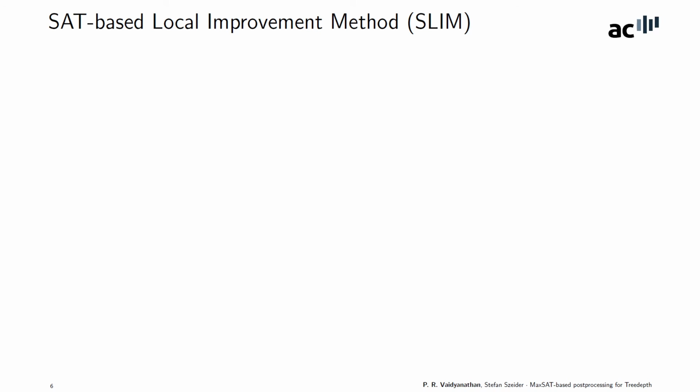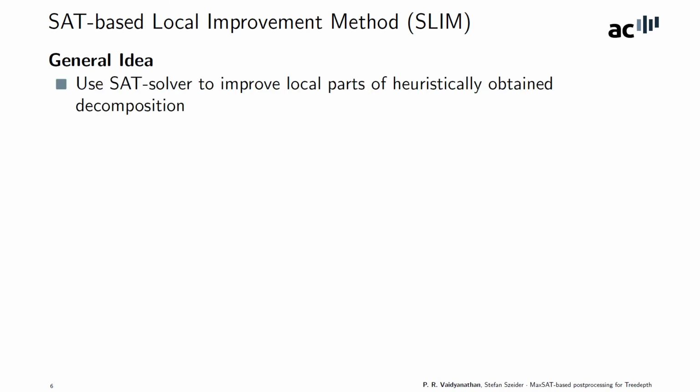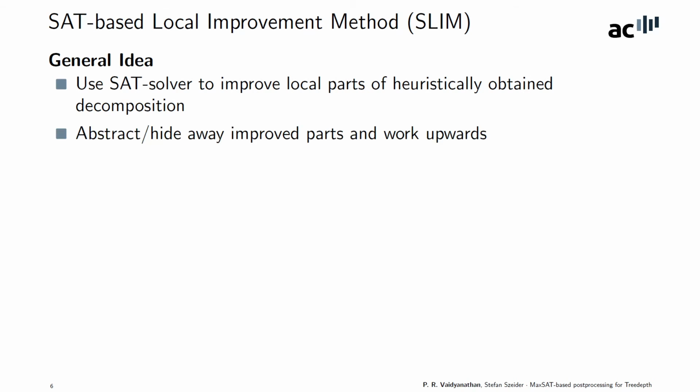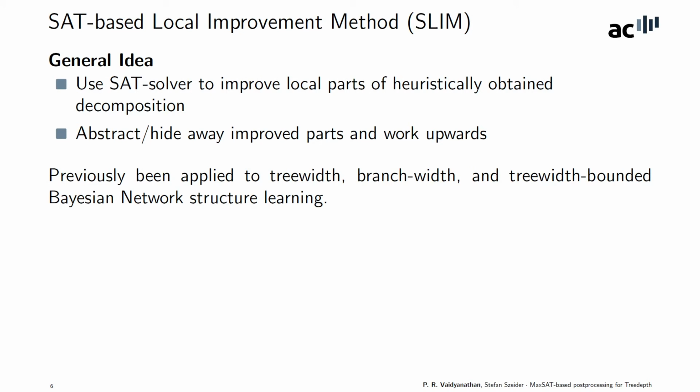Now we give a general idea of how our algorithm works. So we use a SAT solver to improve local parts of the decomposition obtained from the heuristic algorithm, and then we abstract or hide away the parts which have already been improved and work towards newer parts of the graph. This concept of SAT-based local improvement has been applied to other width parameters like tree width, branch width, and tree width bounded Bayesian network structure learning. However, apart from the general framework, the different width measures require entirely different approaches owing to the different combinatorics.